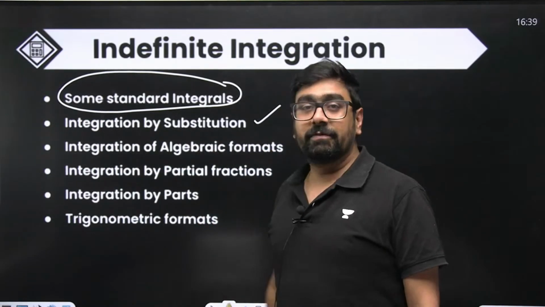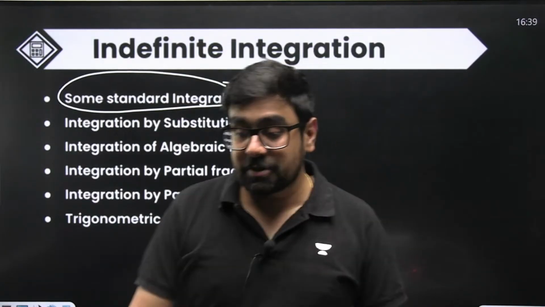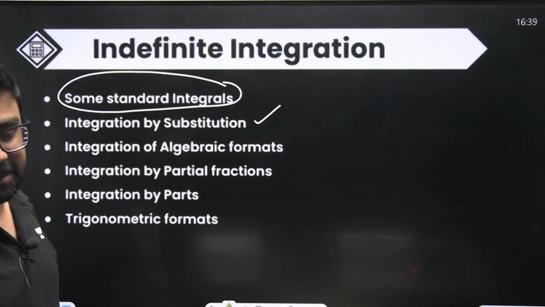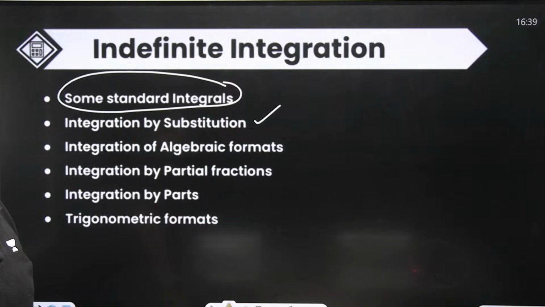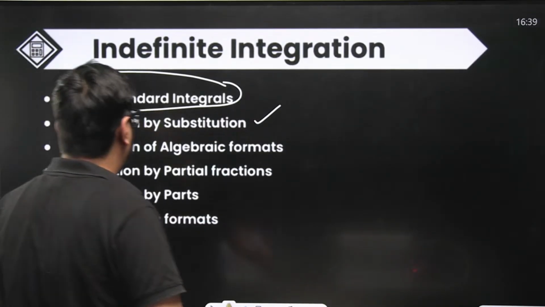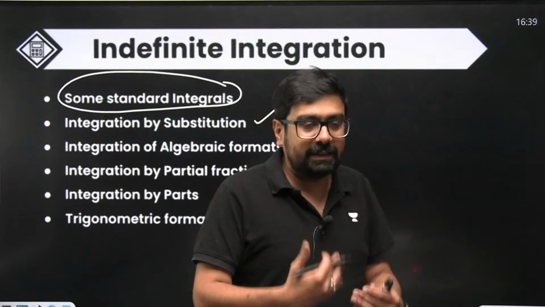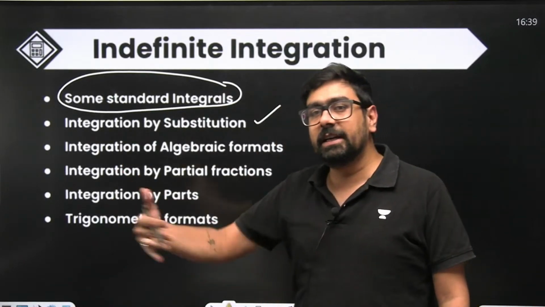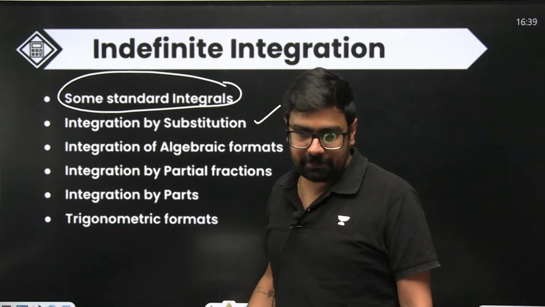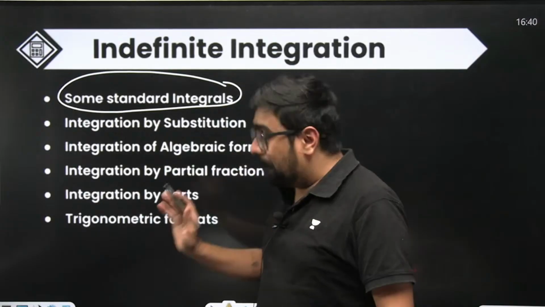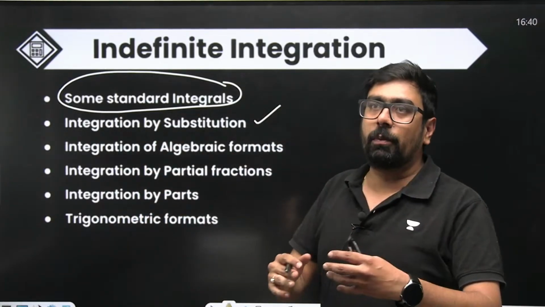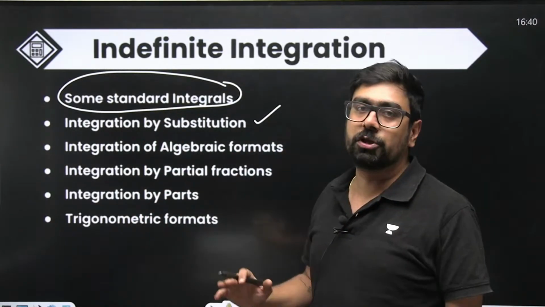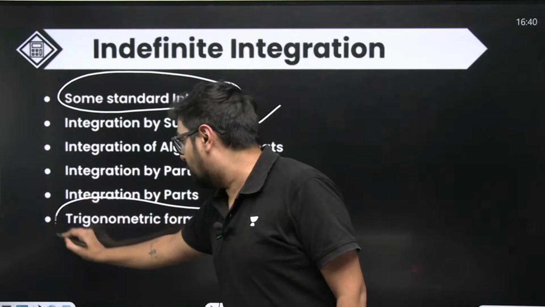Second thing, very important, integration by substitution. Integration by substitution is going to be needed in this chapter, which is one of the important things in the beginning itself, which will lead you towards the other parts of this chapter. After that, if we talk about the portions from which the questions are majorly asked, trigonometric formats.